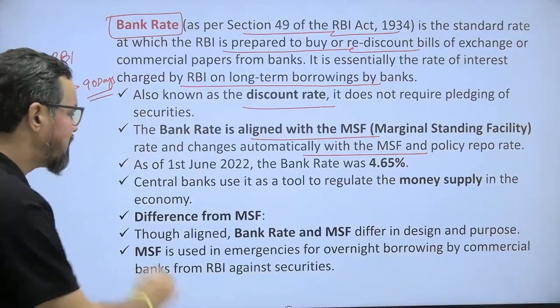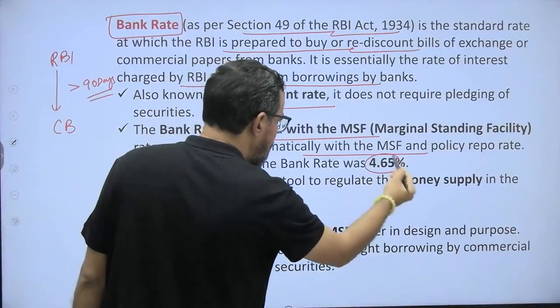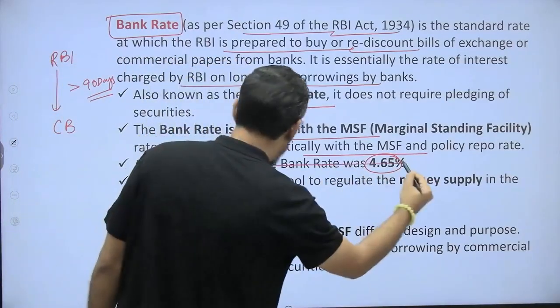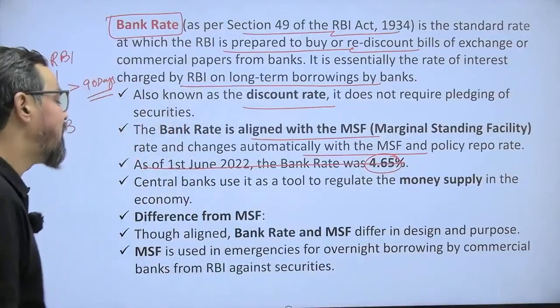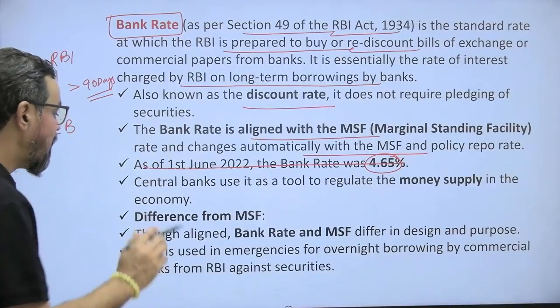Okay, so these are the rates. I generally converted the text from your book, so this is the old one, so you can ignore this particular data. A central bank uses it as a tool to regulate the money supply in the economy.